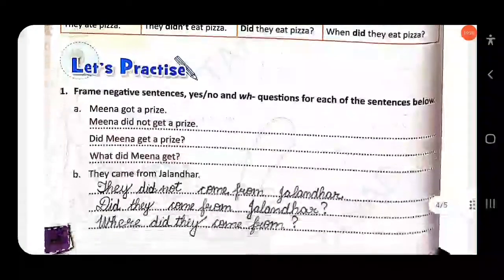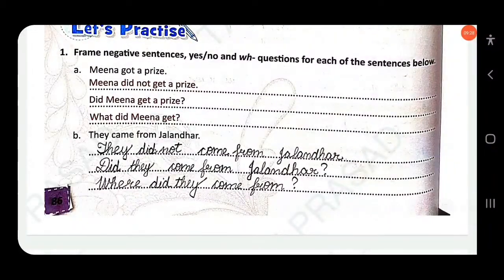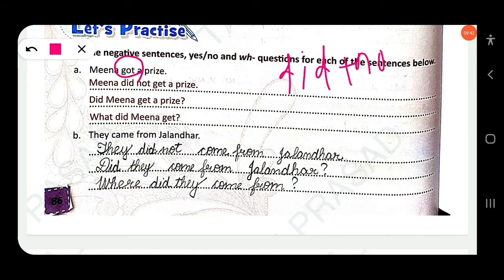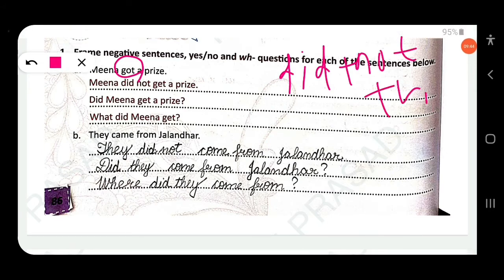Then next here, frame negative sentences, yes, no and double H questions for each of the sentences below. So here, Meena got a prize. You know this is simple past. Okay, to make the simple past into negative, we use did plus not plus V1. Okay. So here, Meena got a prize. Meena didn't get a prize. Did Meena get a prize? What did Meena get?